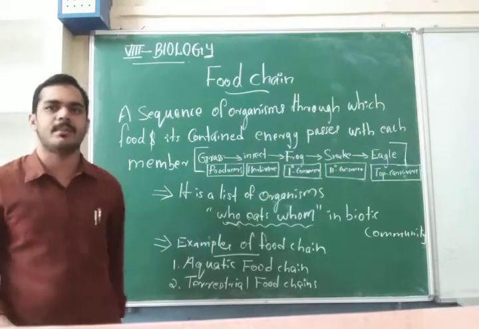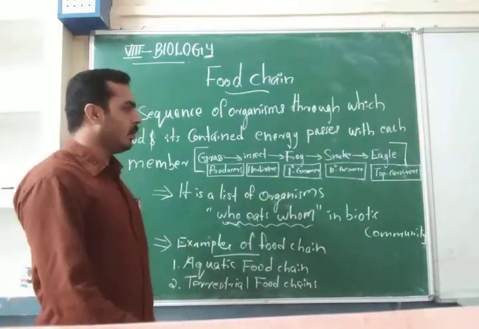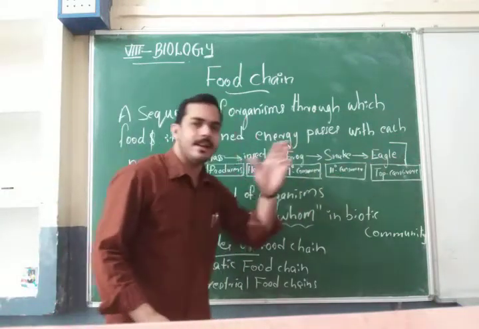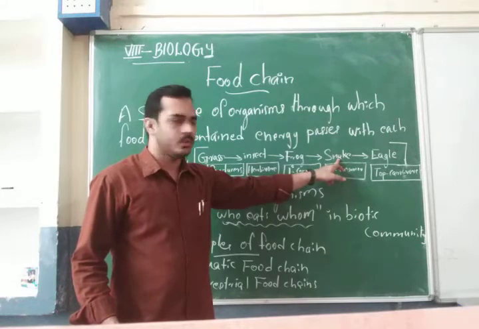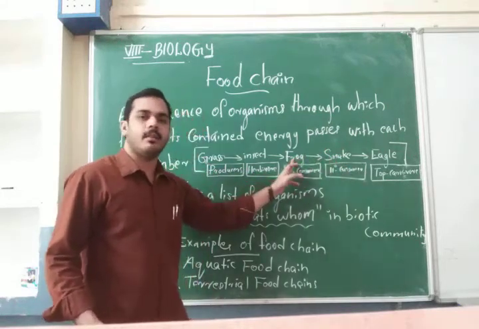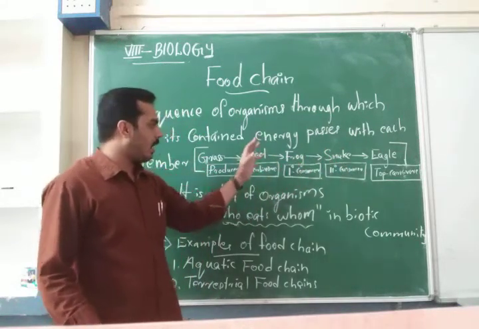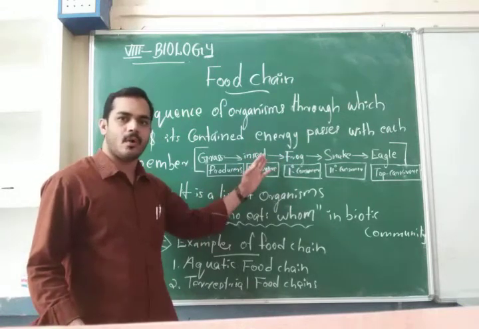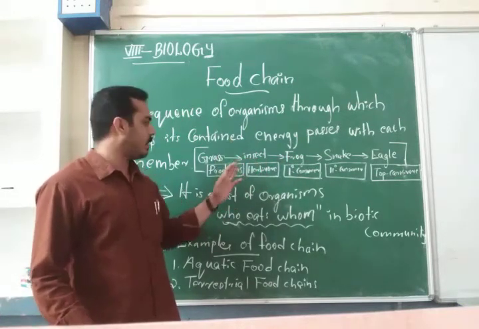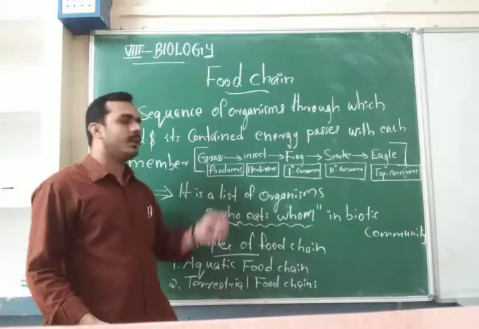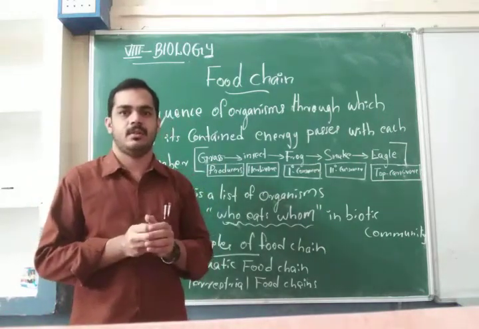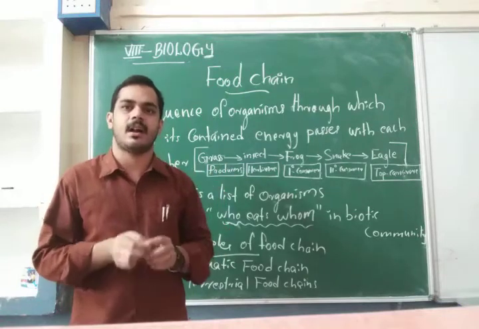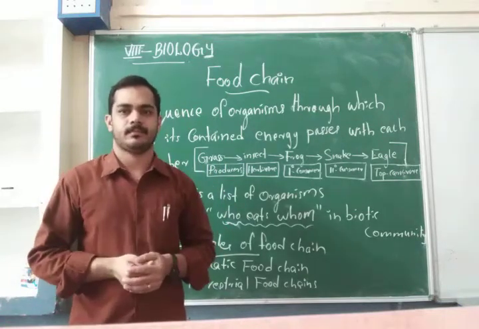This is one best example for your better understanding. The eagle always depends on the snake for food. The snake depends on the frog and insect. The frog depends on the insect, and the insect always depends on the grass. So this type of arrangement, list or levels is called a food chain.